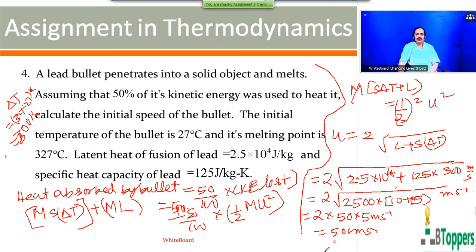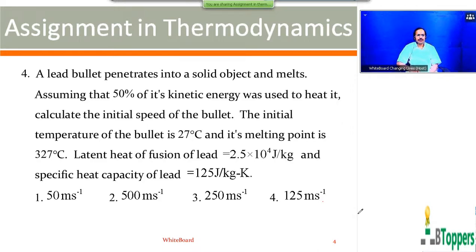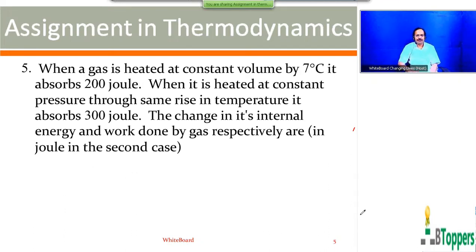So if you want to copy the calculation part also, you can take a pause and copy this calculation part also, simplification. So you get the answer as 500 meter per second. So for question number 4, which I have just discussed, second option will be the answer. Then you see the question number 5.